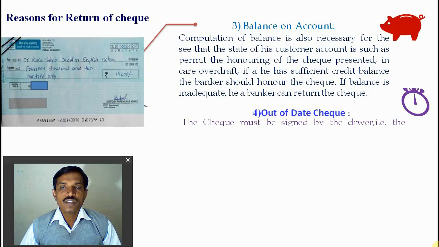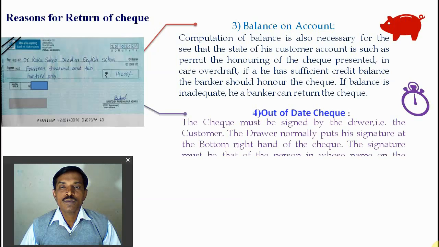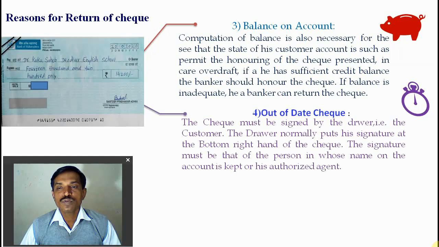The next is the outdated check. The check must be signed by the drawer. The customer, the drawer, normally puts his signature at the bottom right-hand side of the check. Here we look at the signature: the person in whose name the account is kept must be the authorized signatory.